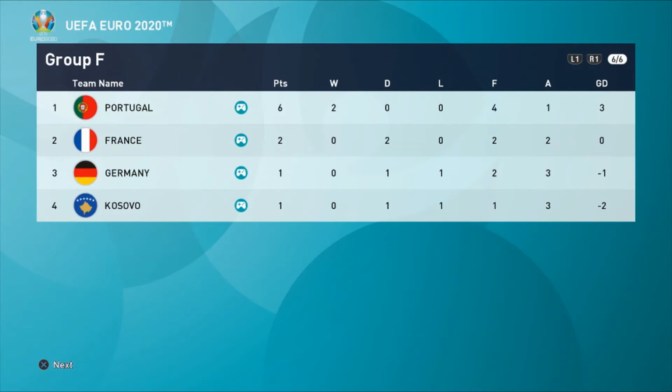As for France, they have to beat Portugal, because if Germany win and France lose, France could be out of the tournament altogether. 2 points will not be enough to go through in a third place playoff position already, which means France or Germany could be out of the tournament and not make it into the round of 16, which is absolutely outrageous.